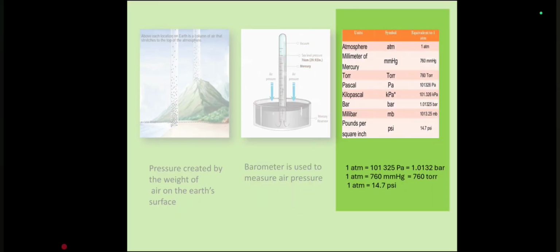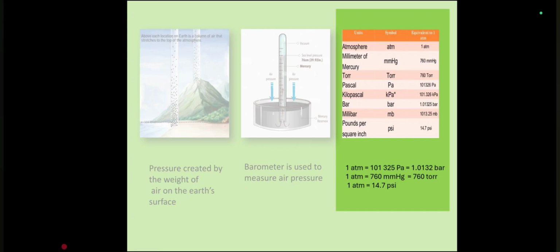There are various units used to measure atmospheric pressure. Some of them are atmosphere, millimeter of mercury, torr, pascal, bar, pound per square inch. Out of these, the most commonly used units are millibar and inches of mercury. However, the SI unit of atmospheric pressure is Pascal. On an average, the air pressure at sea level is taken as 1 atmosphere.